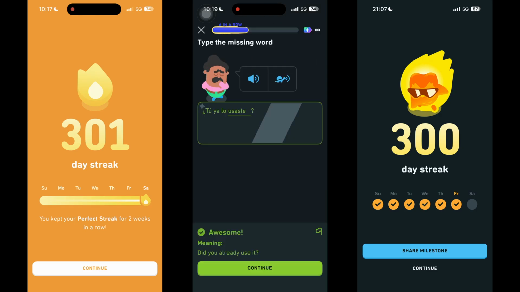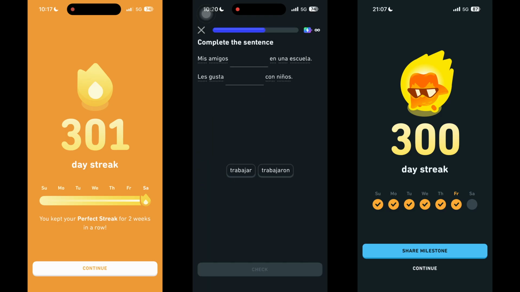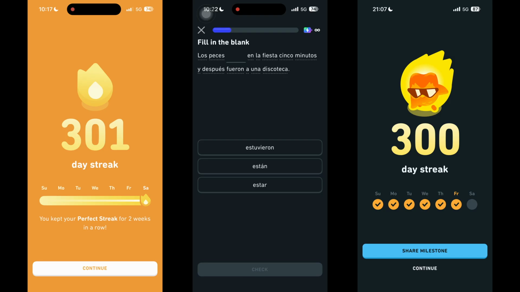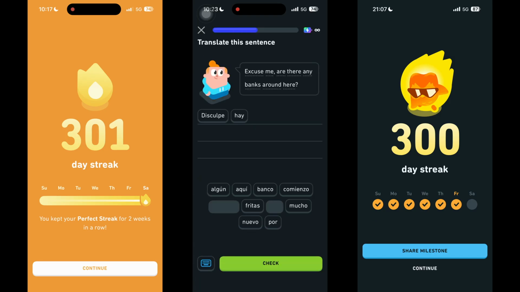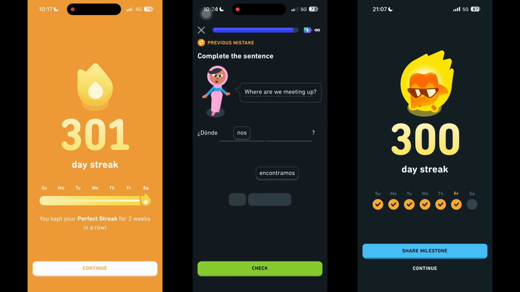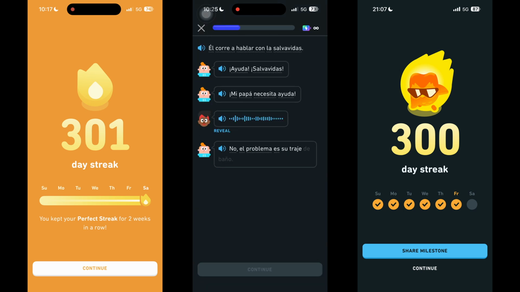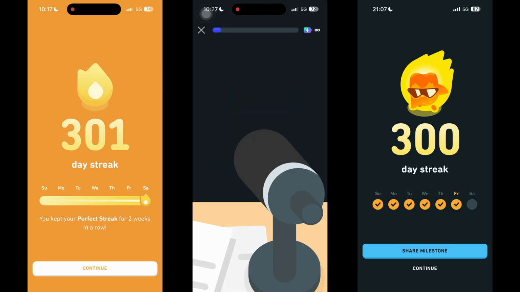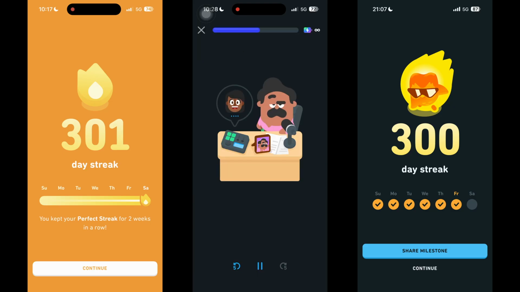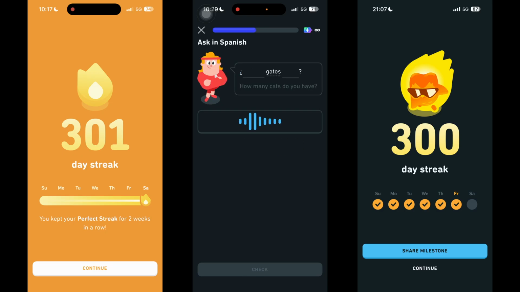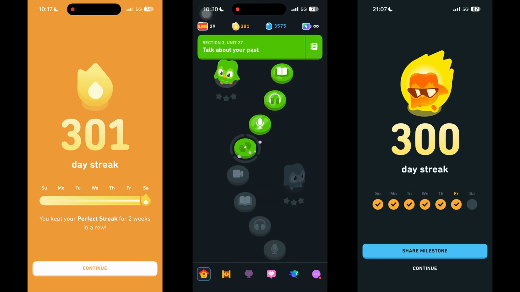Today's Spanish session focused on understanding verb tenses, especially how the same word can change its meaning based on the tense and context. We practiced switching between past, present, and future forms. For example, aconsejamos means we advised in the past tense but we advise in the present, while aconsejaremos means we will advise in the future. Similarly, comenzamos can mean both we start and we started, depending on how it's used in a sentence.